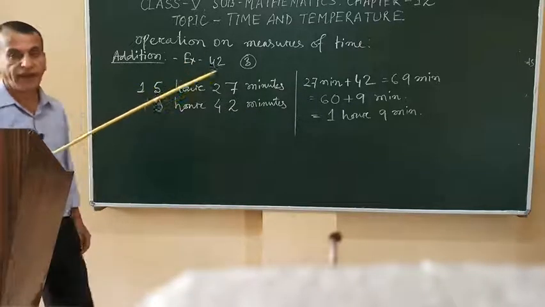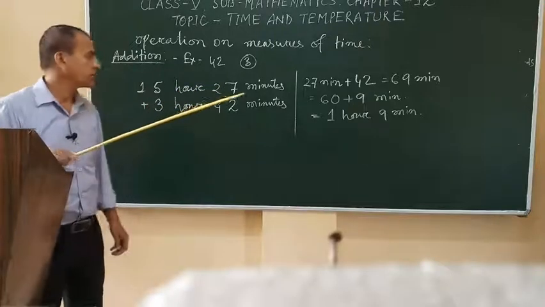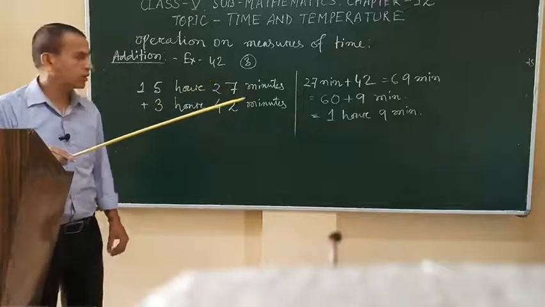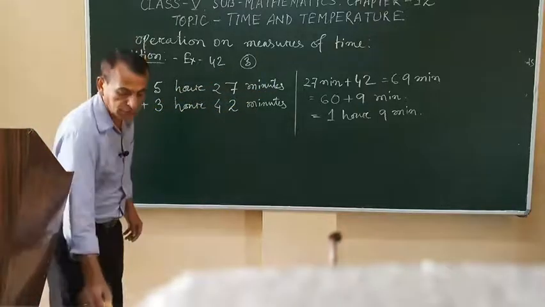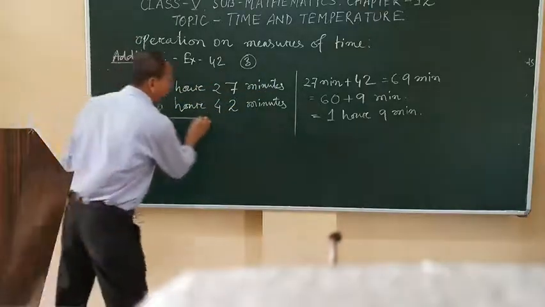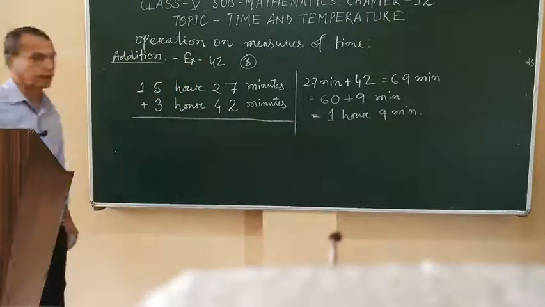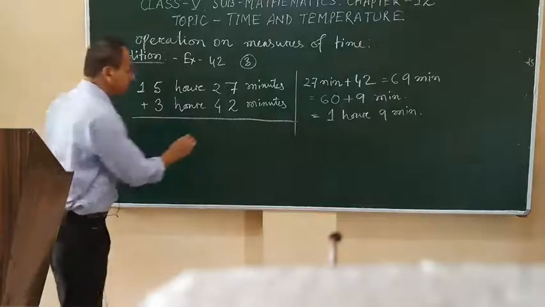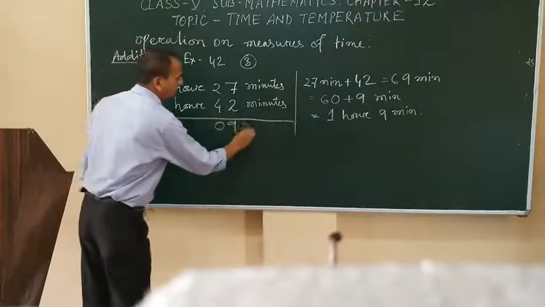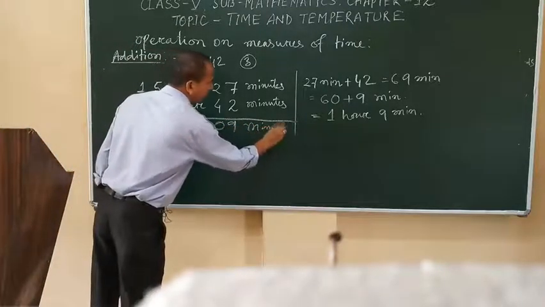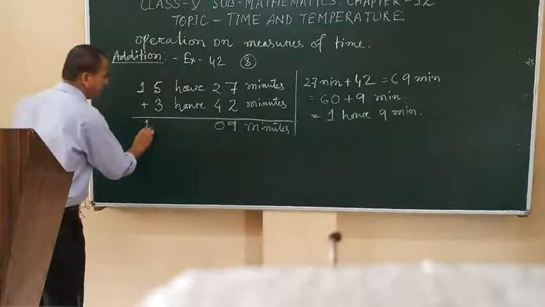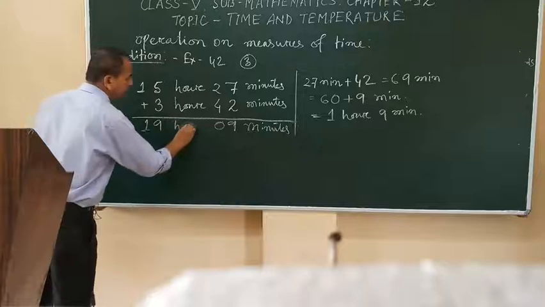We have to add these 2 hours and minutes. Now here you see, when we add these, we get here 09 minutes, and here we get 19 hours.